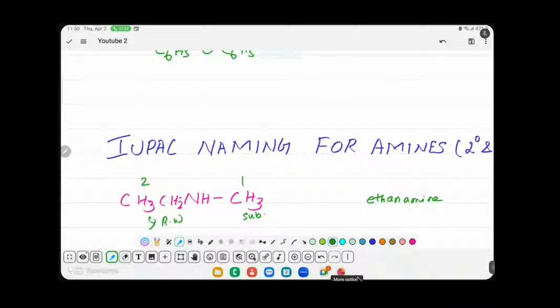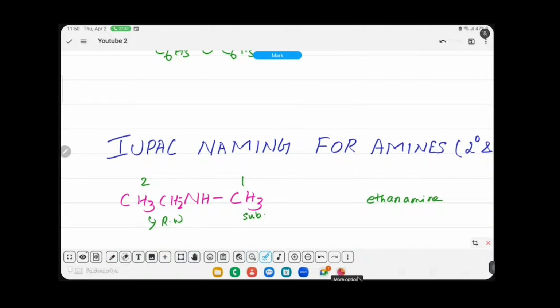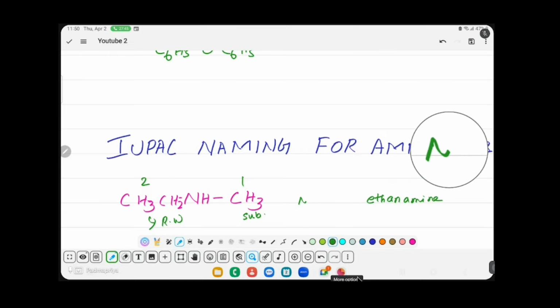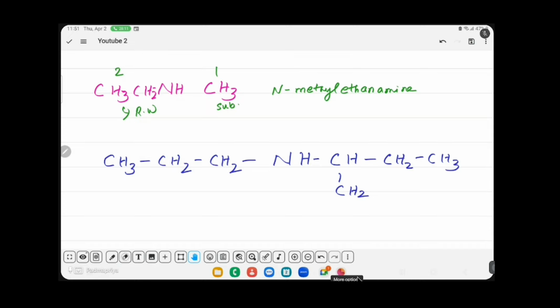So where is the methyl? It is not on carbon 1 or 2. It is present only on the N. So you have to call it capital N, N-methyl. N-methylethanamine is the IUPAC name of the compound.